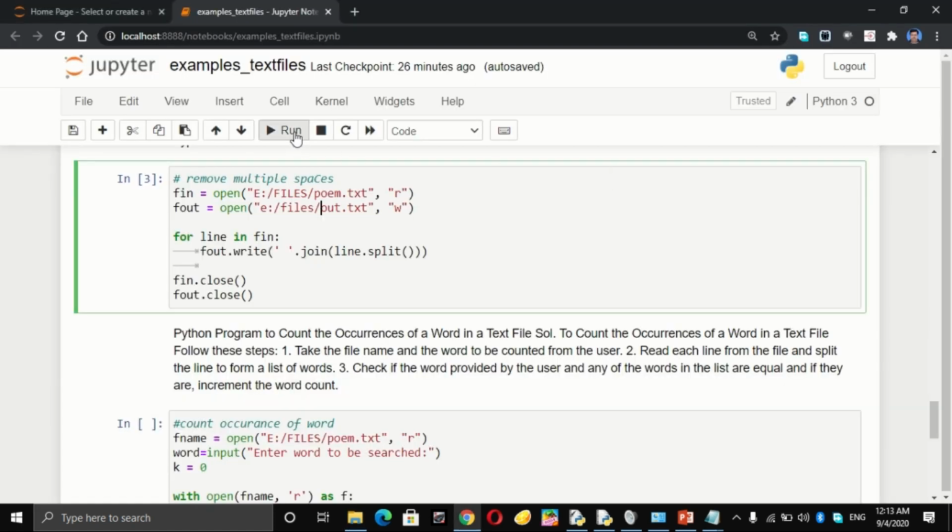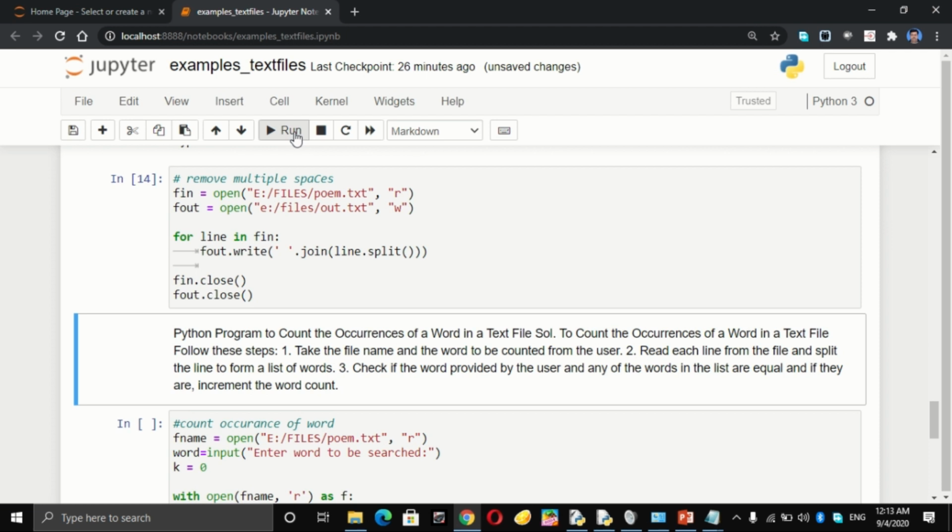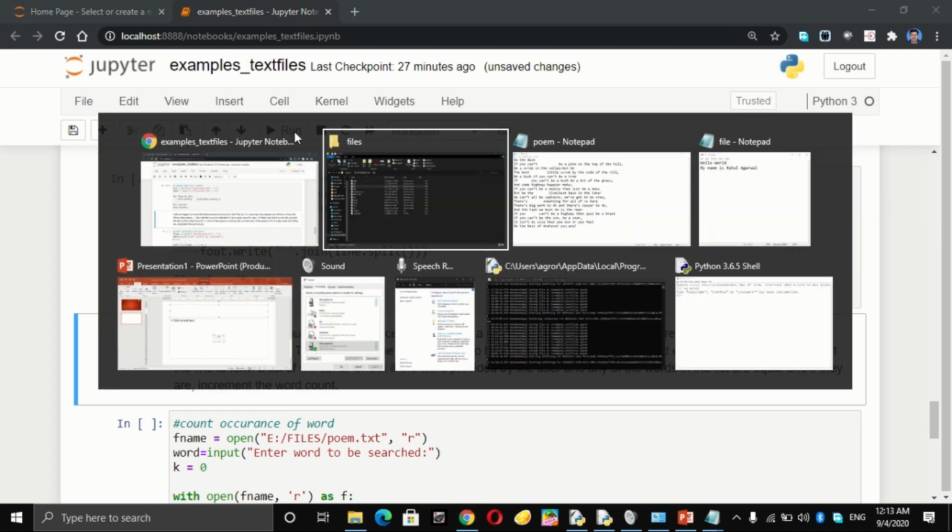So what we are going to do, we are going to the folder and you can see out is created. Now I am going to open this file. So you can see wherever there were multiple spaces, all the extra spaces are removed. Okay.